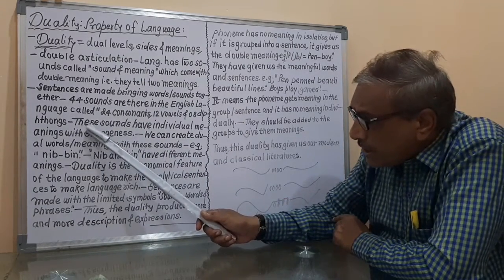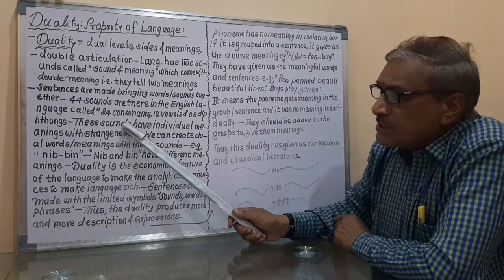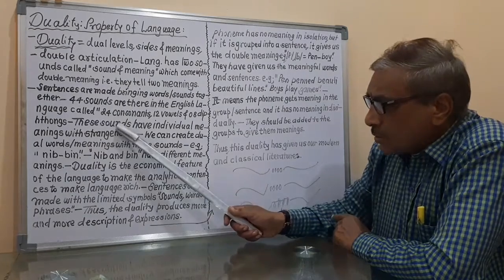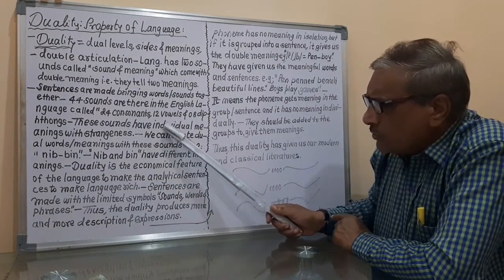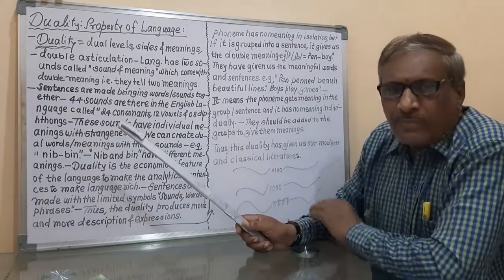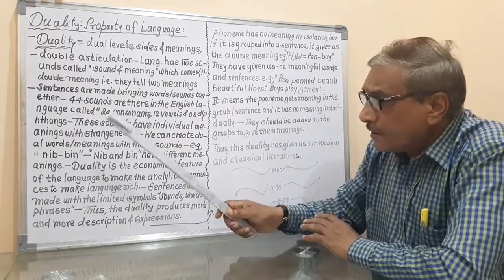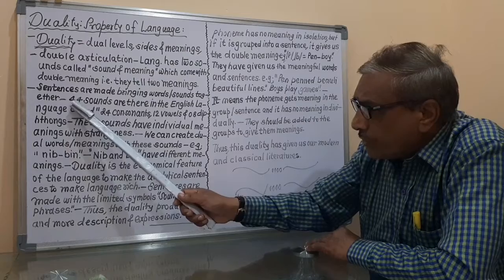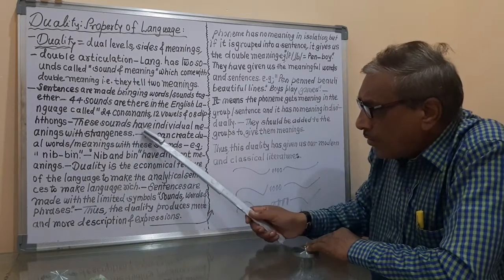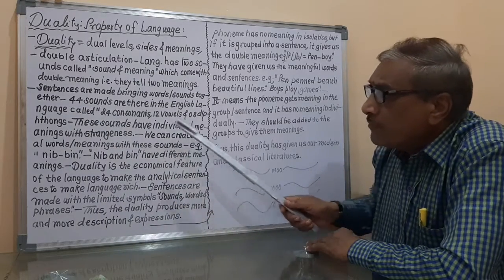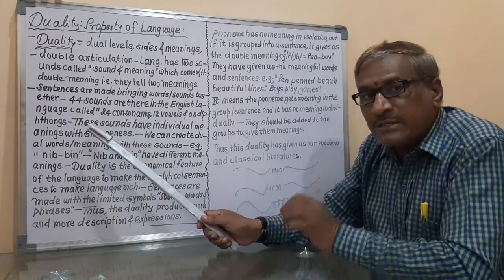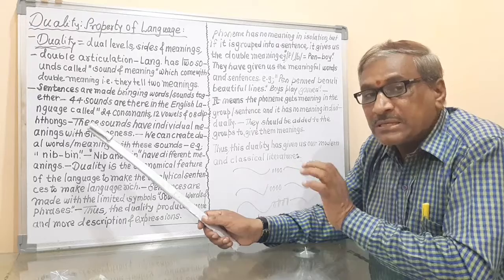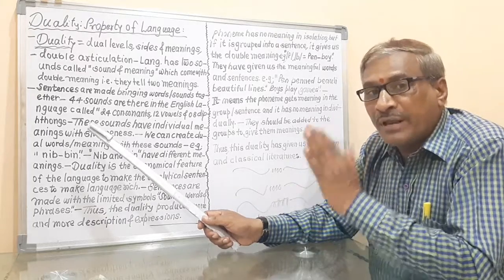And these 44 sounds have individual meanings. What is the explanation? The explanation is that these 44 sounds have the individual meanings. Individual meanings means they have their separate meanings, their own meanings.